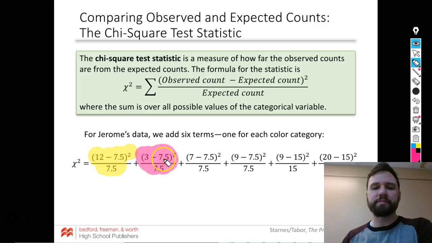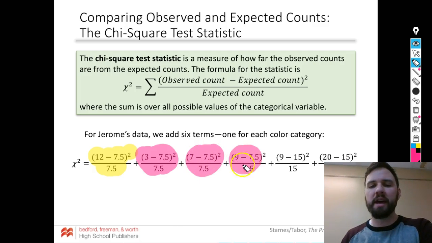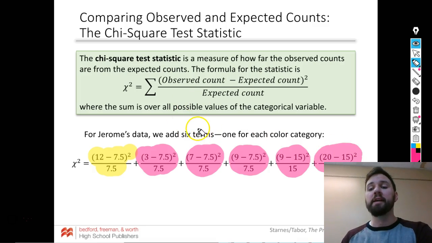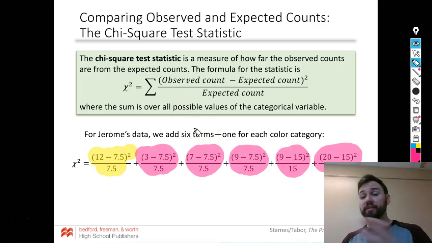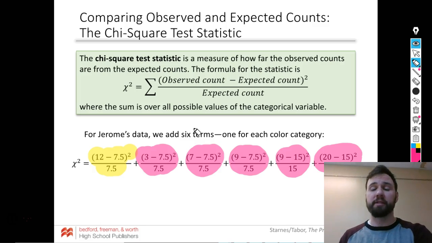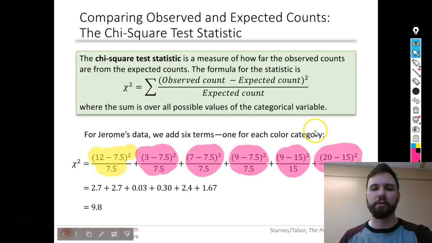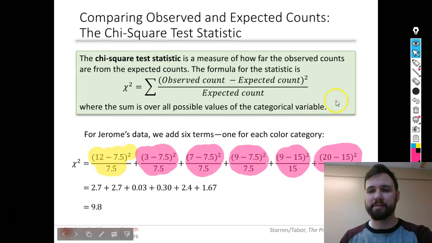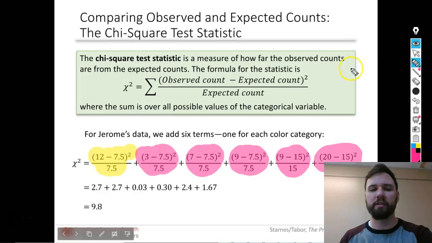3 minus our expected squared. I hope you have the data written down, okay? And then you add these all up, and that is your chi-squared statistic. Your observed minus your expected, squared, divided by expected. This is actually not too bad to do longhand. This one we get 9.8. That's our chi-squared value.